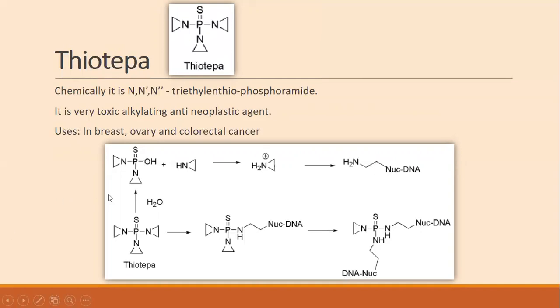Look at this mechanism of action. Thiotepa consists of three aziridine rings.